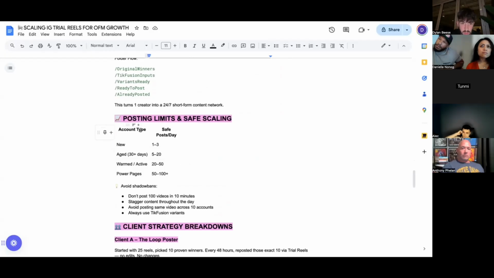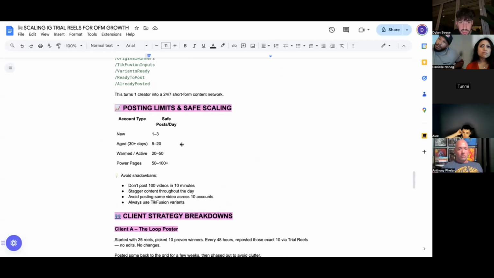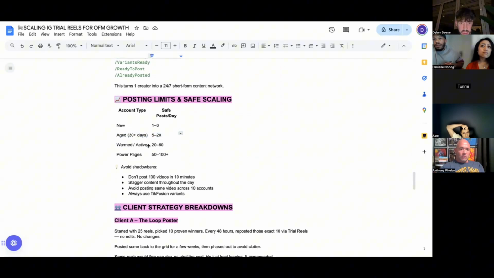So in terms of account types, posting limits and safe scaling: if it's a new account, 1 to 3 posts a day to start, until you see performance go up. For example, at 3 posts a day, if you start seeing 5 to 10,000 views every post, then you can start upping the posting until you get diminishing returns. If it's aged 30 days, you can do anywhere from 5 to 20, and again, test these limits. Don't just jump to 20. If it's warmed and active, you can do 20 to 50.